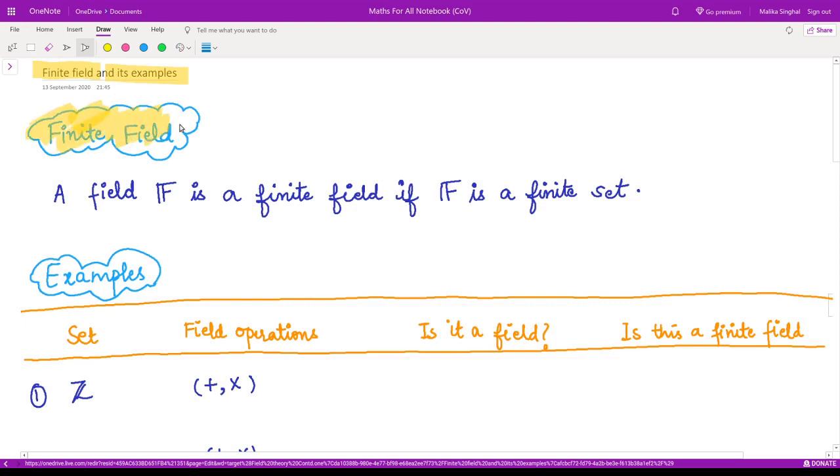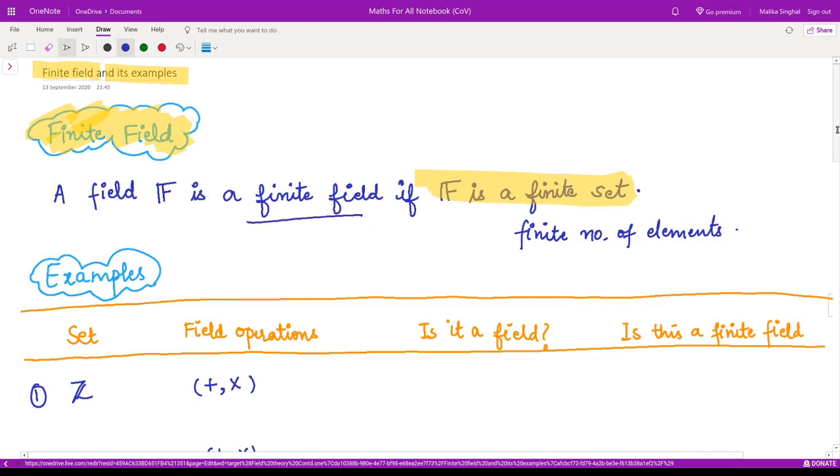What are these? A field F is a finite field if the set F is a finite set. What do you mean by finite set? A set which contains a finite number of elements, the number of elements which you can count, right? So this is the simplest definition of finite field.